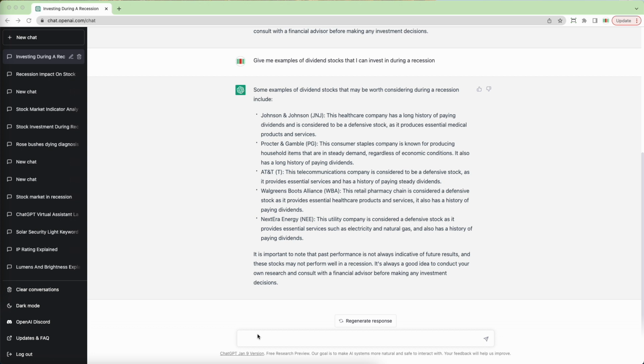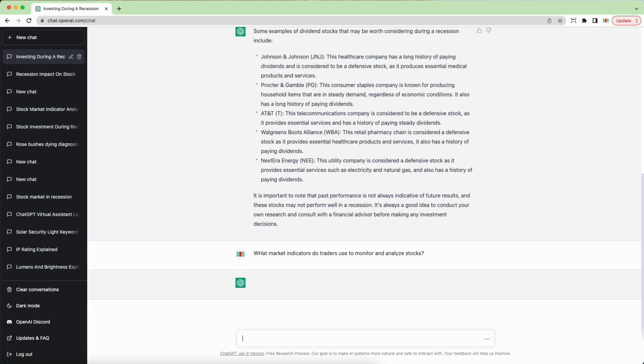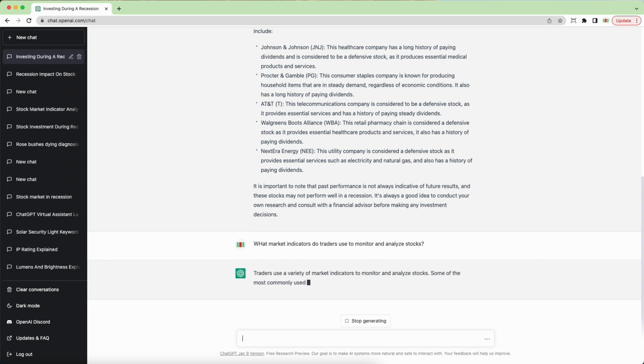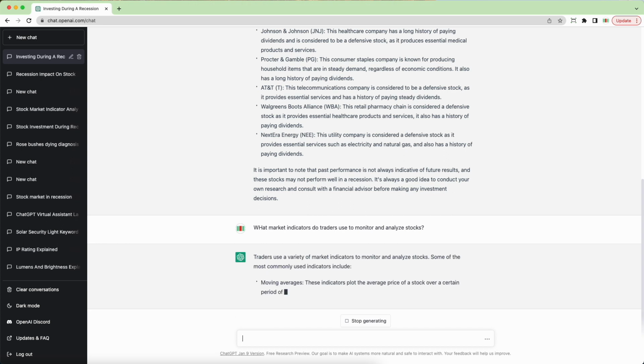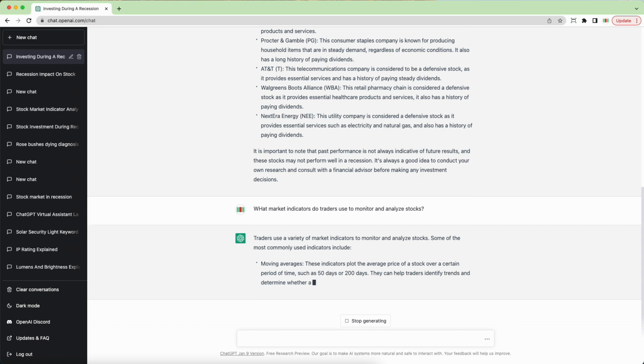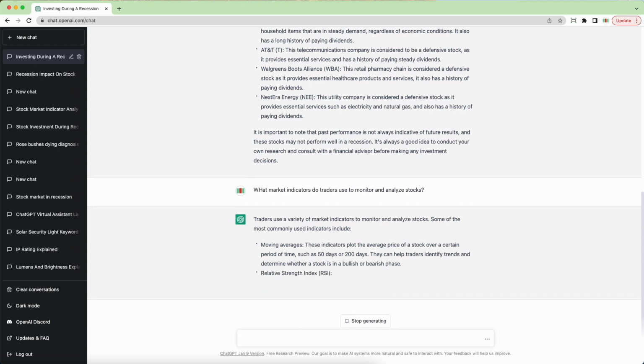So maybe I might do something like this, where I ask it, what market indicators do traders use to monitor and analyze stocks? So ChatGPT thinks about it, and then it says traders use a variety of market indicators to monitor and analyze stocks.